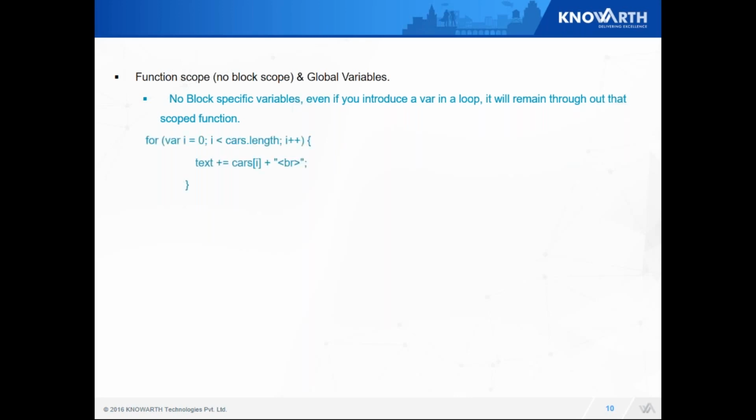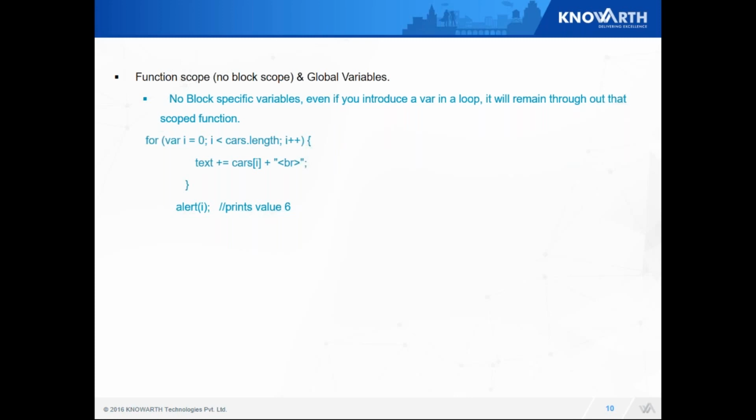Now, second is function scope. Function scope is nothing but a scope within a function. Let's say you have a function where you have a for loop. Inside your for loop, there is one variable, i. Now, if you try to access that variable outside your for loop, it will give you the value which was rendered. Hence, it is said that a for loop is a block, but it does not create a block scope. So, ES5 has only function scope and no block scope.